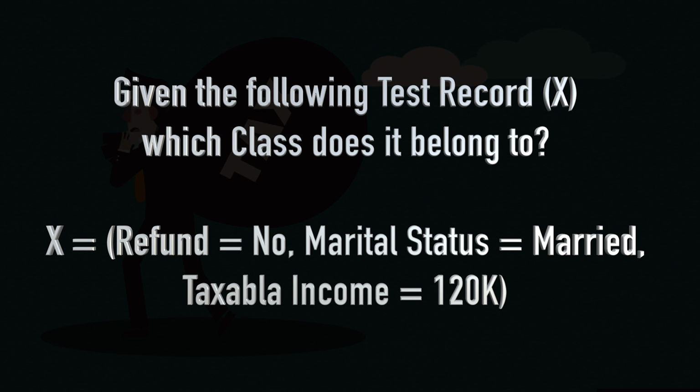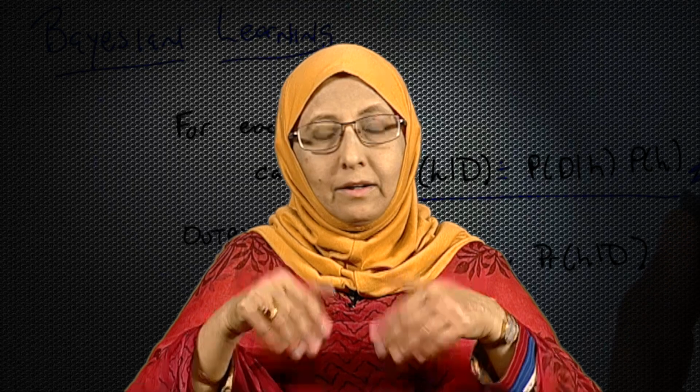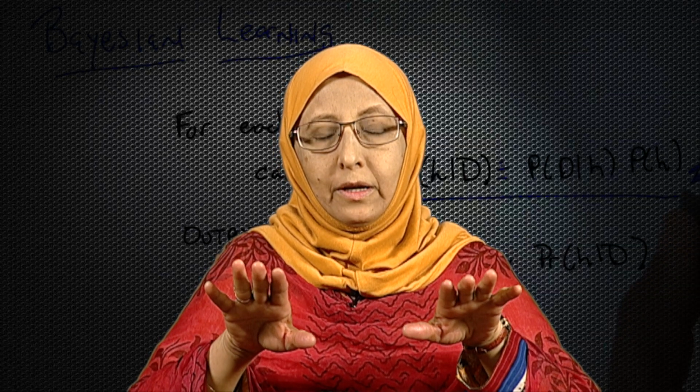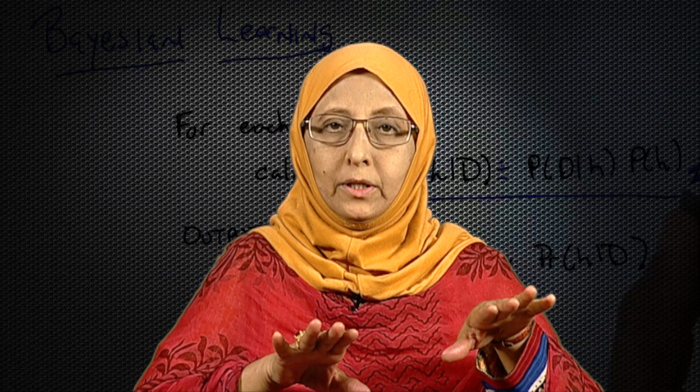Now, what is this naive assumption that we are going to talk about? Say we are having three attributes: refund, marital status and taxable income. I am making a simple assumption that these attributes are independent of each other. Now, this is a simplifying assumption, they may or may not be, but according to naive Bayes we are able to do this assumption and we are applying that same assumption here.